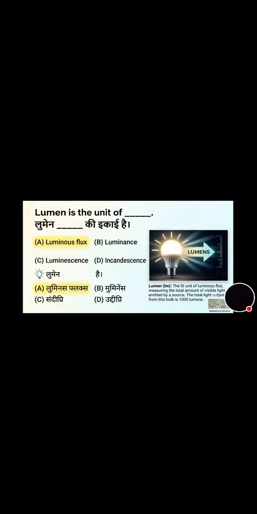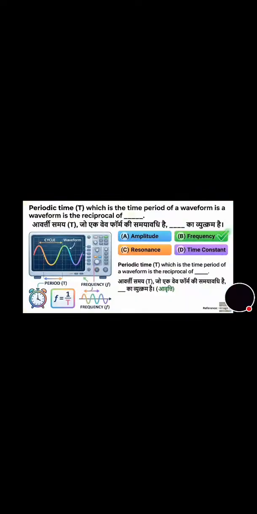Lumen is the unit of luminous flux, luminescence, or incidence? And its correct answer is option A, that is luminous flux. Now move towards the next question. Periodic time, which is the time period of a waveform, is the reciprocal of what? Amplitude, frequency, resonance, time constant. Its correct answer is option B, that is frequency.